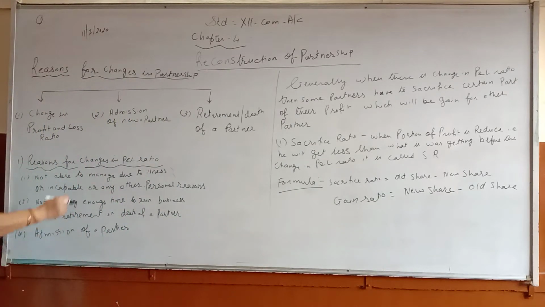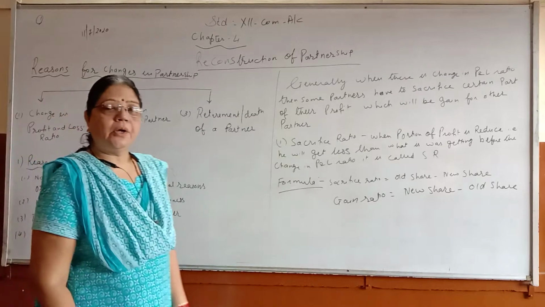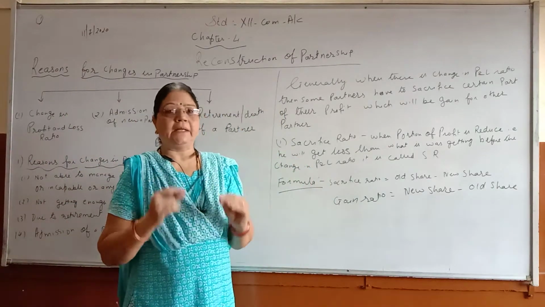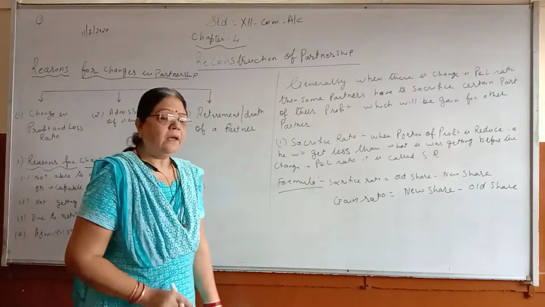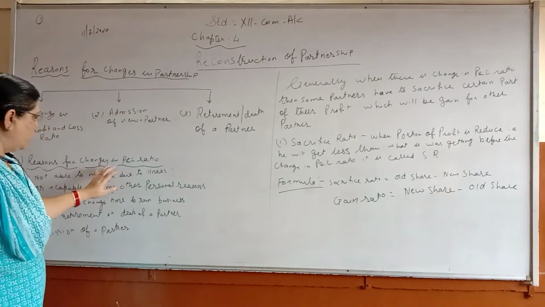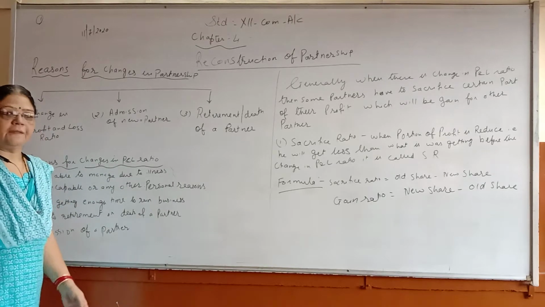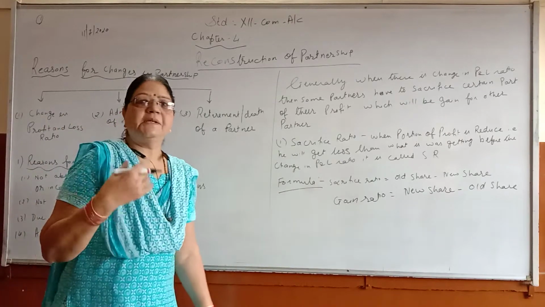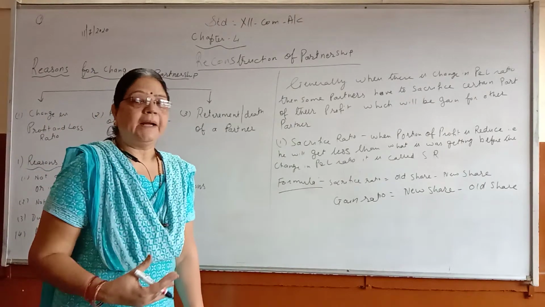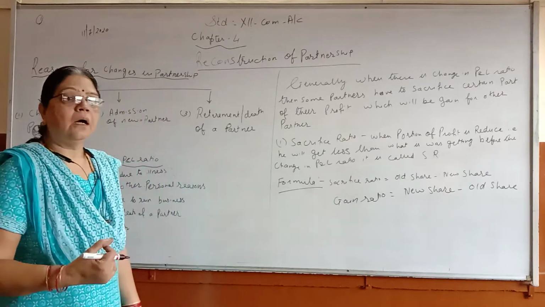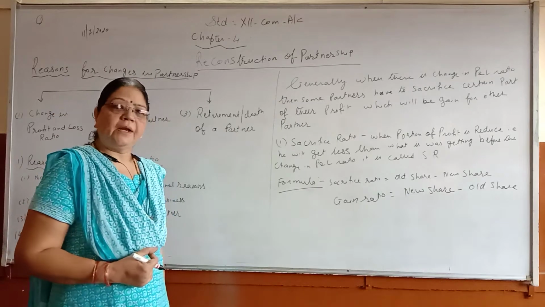We want to change the profit and loss ratio because a partner is not able to manage due to illness or due to any personal reason. As the workload has increased and your partner is not able to manage, then you have to change your profit and loss ratio. Or if a partner is not getting enough time to run the business, because the business is developing and the partner is not able to manage the business. So for that reason, again, you want to change your profit and loss ratio.